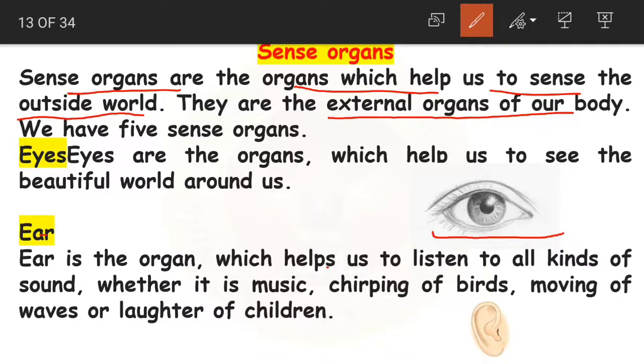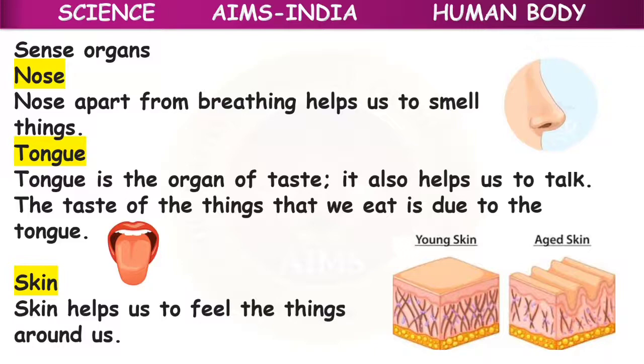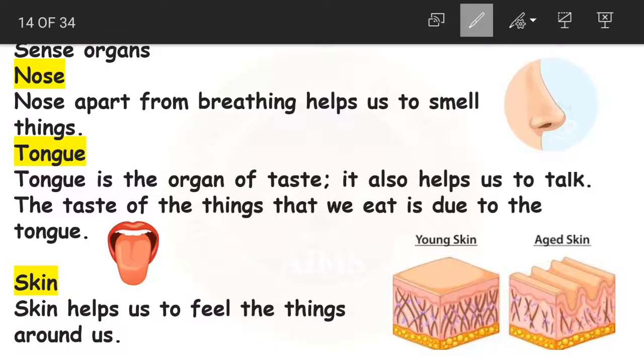Ear is going to help us to listen to all kinds of sound, whether it is music, chirping of birds, moving of waves, laughter of children, any kind of sound, children. Okay, so ear is going to help us to hear the sound. Now another one is nose. And why do we use nose, children? To breathe and also to smell. To breathe in and breathe out, we use nose, and also to smell the things.